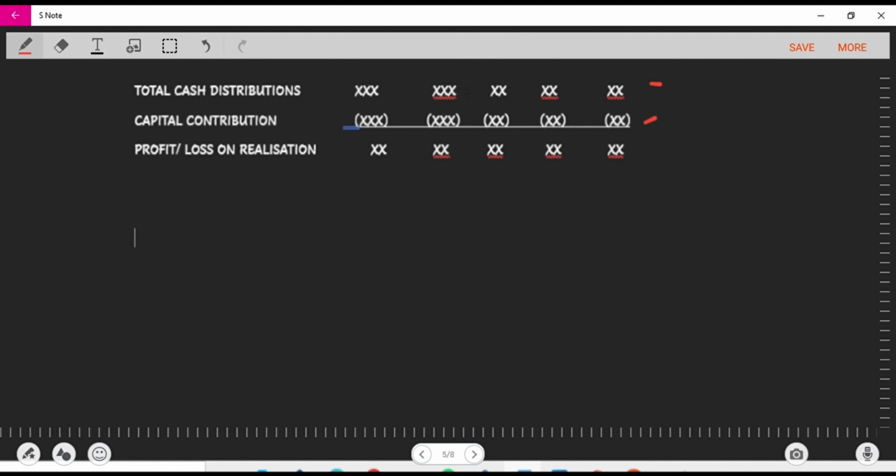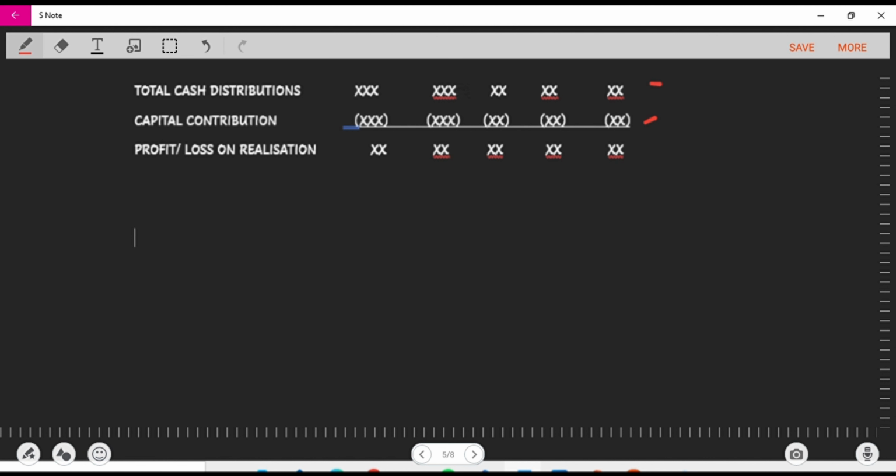But in a situation whereby their capital contribution is more than their cash distribution, whereby they put in more than they received, they are making a loss on realization. So it can be neutral, they can receive the total they put in. So in that case, there will be no profit or loss. They all received equally based on what they put into the business. But most times there's either a profit or a loss. Do we get that? So now let's move on. And then also take note that this loss or profit is always according to their profit sharing ratio. Do you get that? So I hope that is clear.